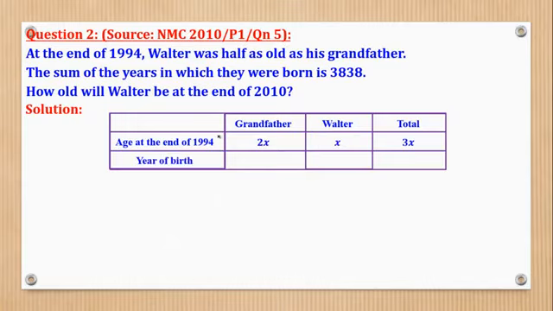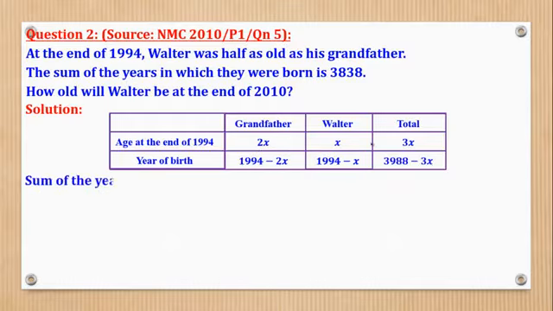What about the year of birth? Here it will be 1994 minus 2x, and here it will be 1994 minus x. Then when we add the two, 1994 plus 1994 gives you 3988, then minus 2x minus x gives you minus 3x.